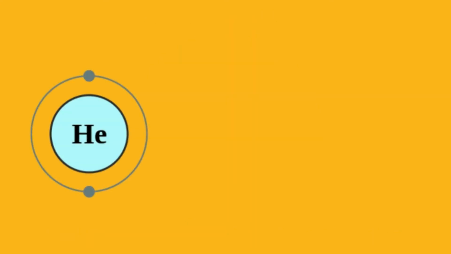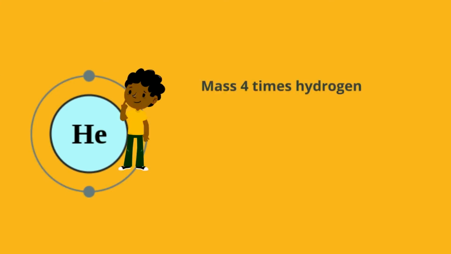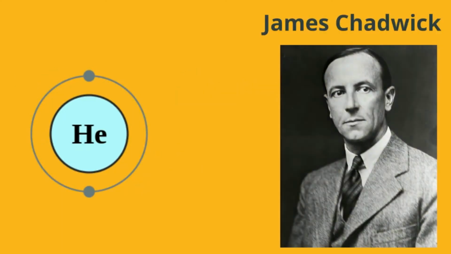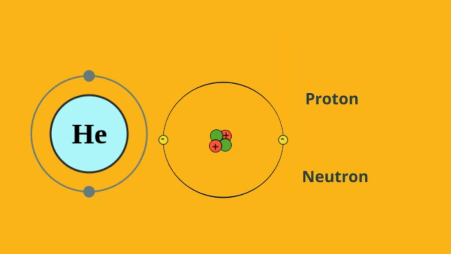Let us examine the element helium. It was found that helium has 2 protons and 2 electrons. However, its mass was found to be 4 times that of hydrogen. Similarly, the masses of some other elements were also found to be double or more than double the number of protons. This problem was solved when James Chadwick discovered another particle, the neutron.